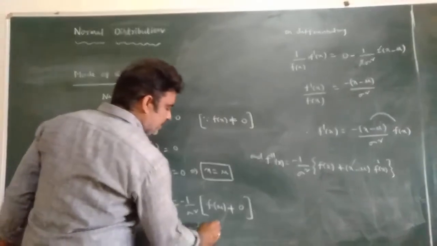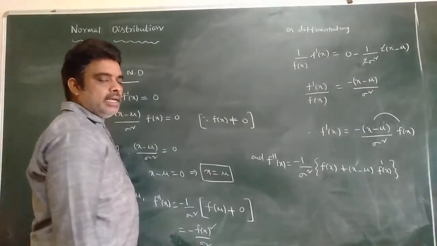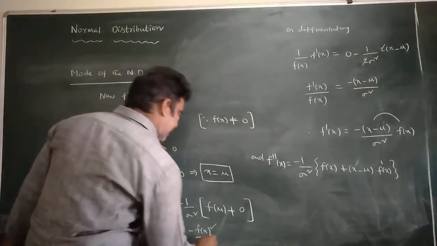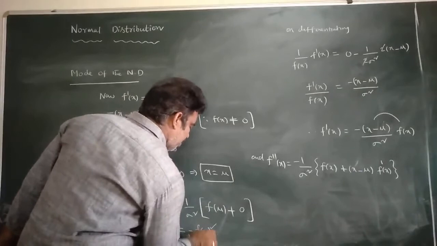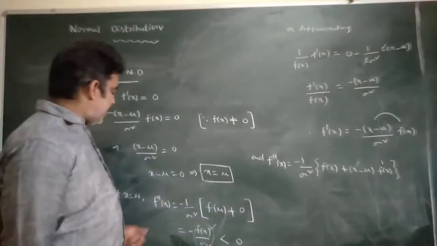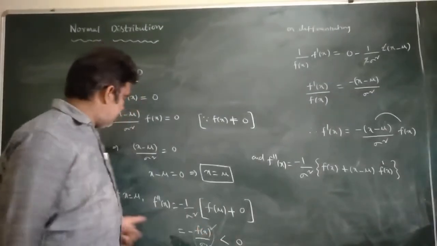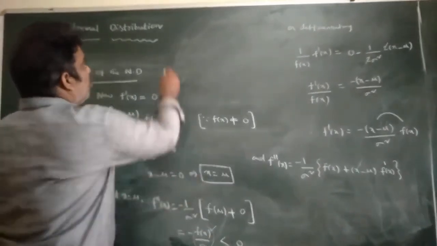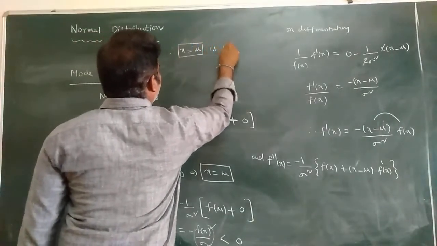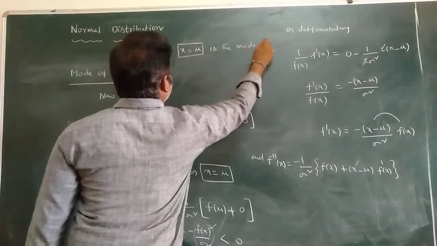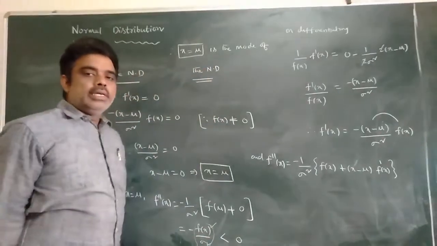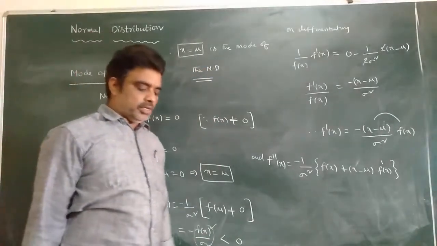But we know that f of x is the PDF, it is always greater than or equal to 0, and sigma square is also a positive constant. So definitely the entire value is positive with a negative sign, so it is less than 0. So f double dash x is less than 0 at x is equal to mu. Therefore, x is equal to mu is the mode of the normal distribution.